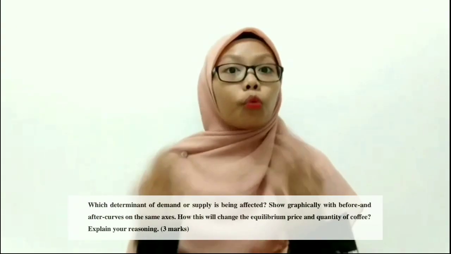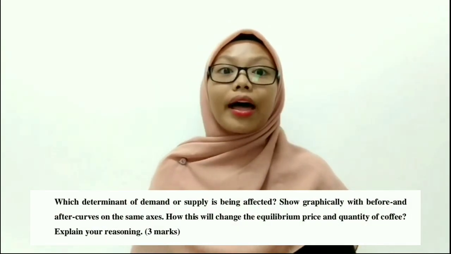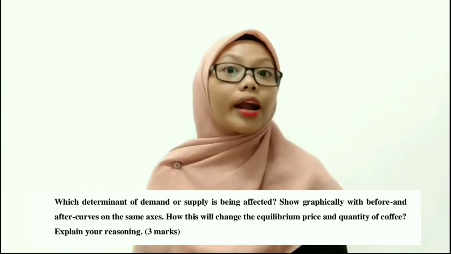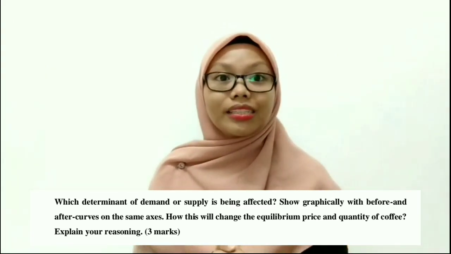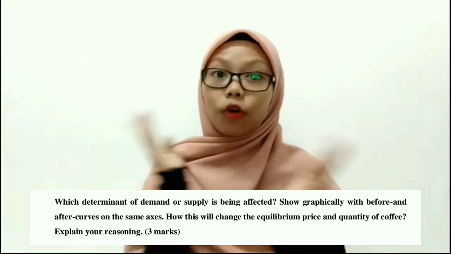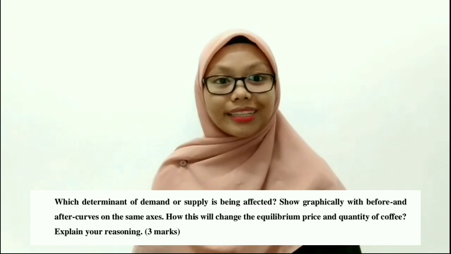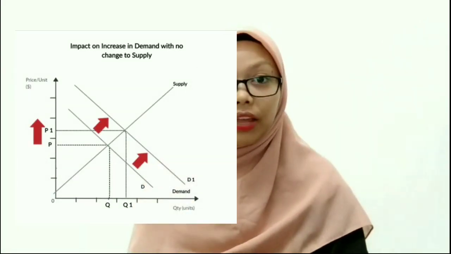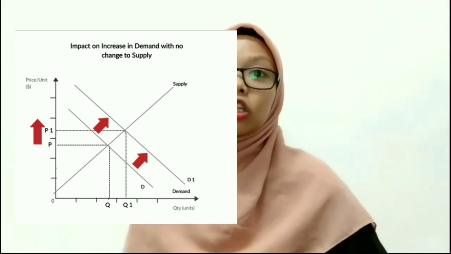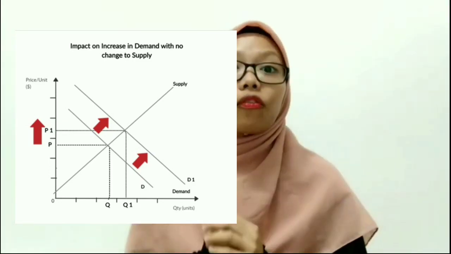For the second question in Scenario 2, which determinant of demand or supply is being affected? Show graphically with before and after curves on the same axis. How will this change the equilibrium price and quantity of coffee? Explain your reason. My answer is, the determinant of demand affected is the number of consumers. Why? It is because many consumers will buy the coffee to decrease the risk of getting cancer.